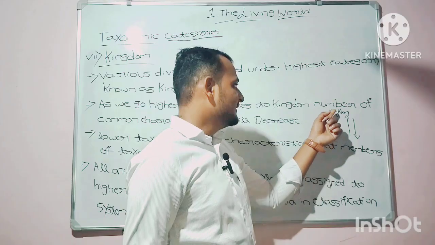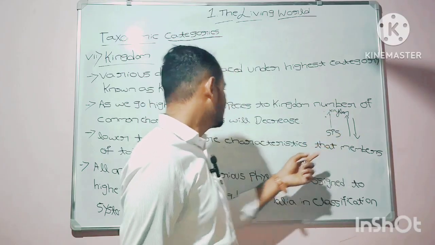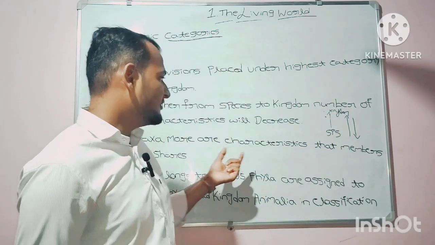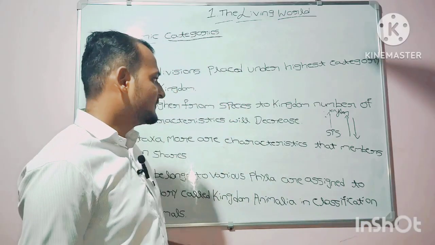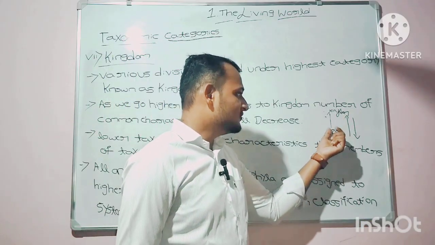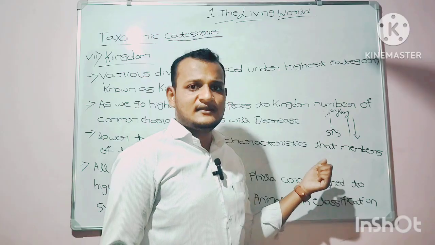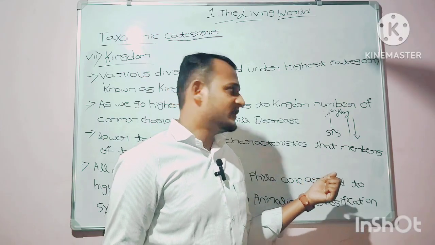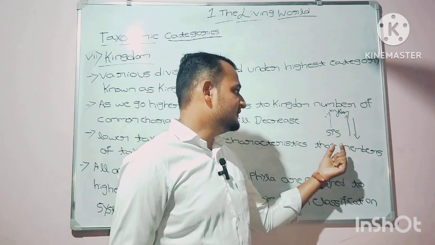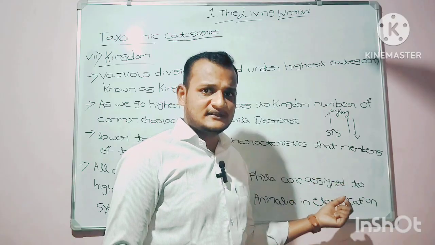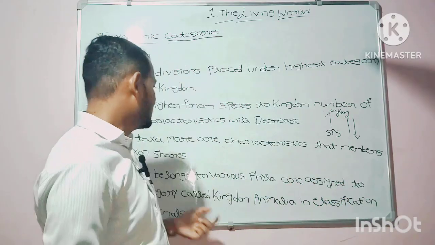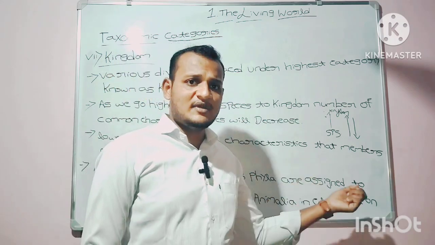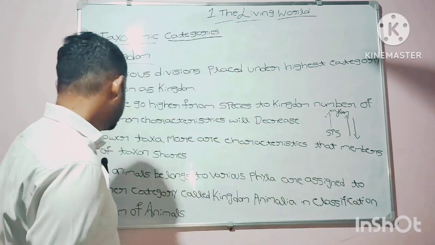Like that only, family to genus, and genus to species, the relatable characteristics will also be more. Lower the taxa, the more are the characteristics that members of the taxon share.